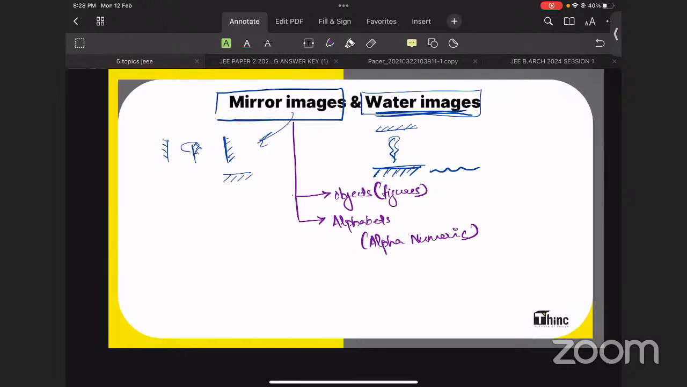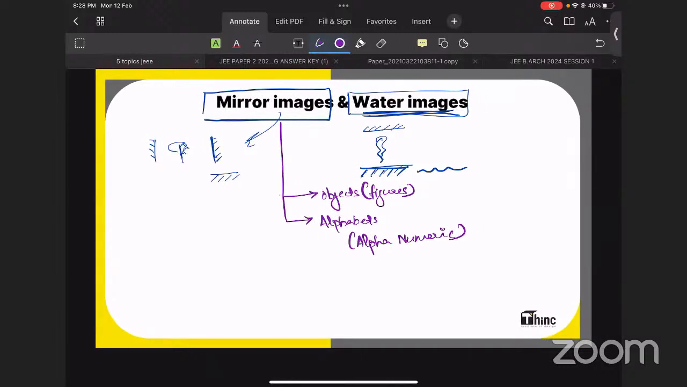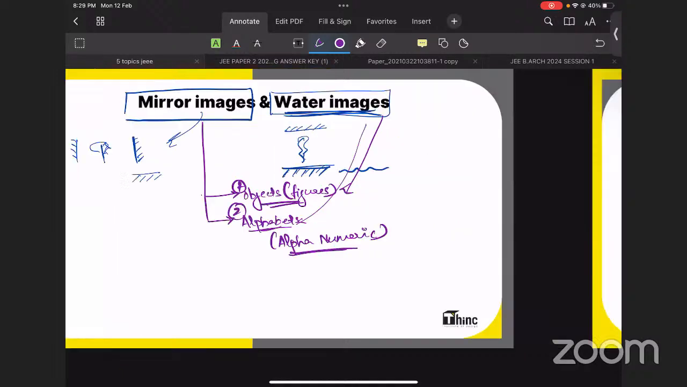So we were discussing types of questions from mirror image, and similar types of objects or figures will be coming for water images. That means mirror on bottom. Similarly for alphanumerics also, water image can be asked, and I think alphabets for water image or mirror on bottom have already been asked. So different types of questions you can expect. Two types, objects as well as alphabets, you can expect in mirror images.